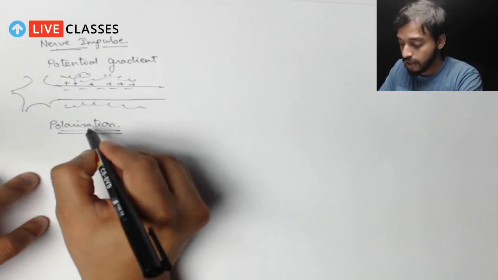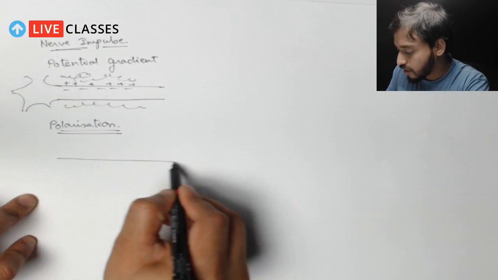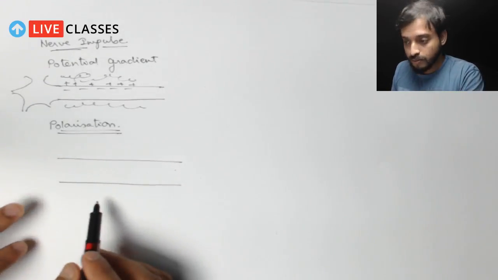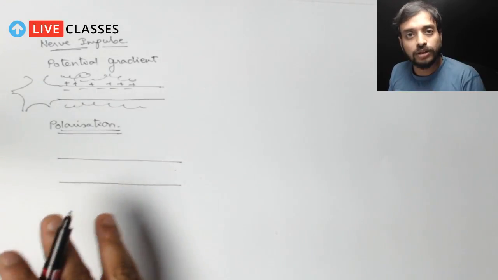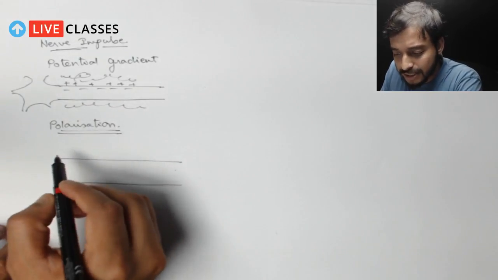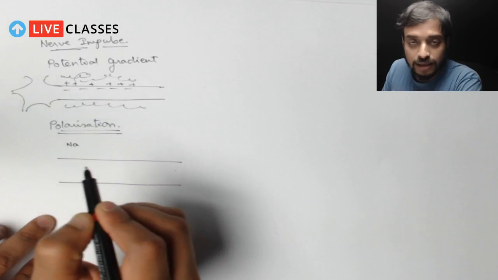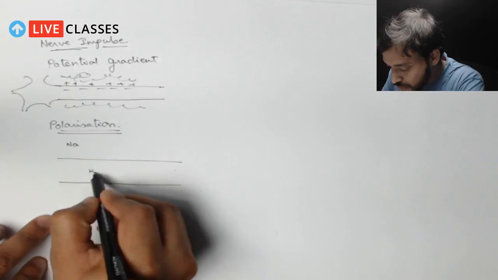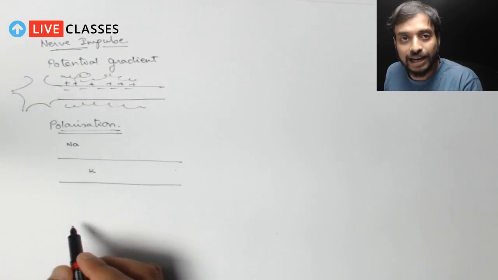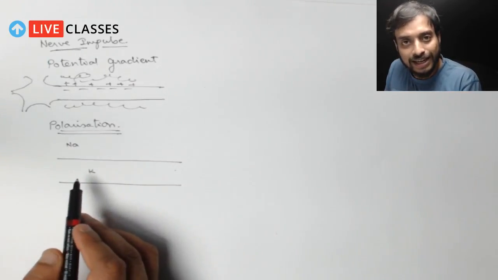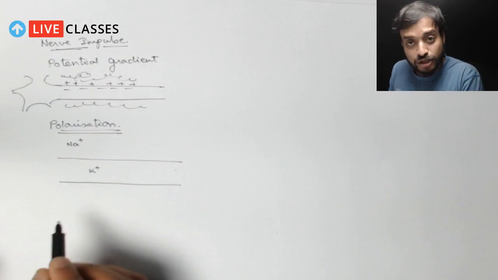So what is polarization? Let's again draw the structure of the part of the axon I have drawn. This is absolutely maintained all over the neuron. What happens is there is a lot of sodium ions outside the membrane and a lot of potassium ions inside the membrane. You understand, a lot of sodium ions outside and a lot of potassium inside. Since I'm talking about ions, I should give the charge.